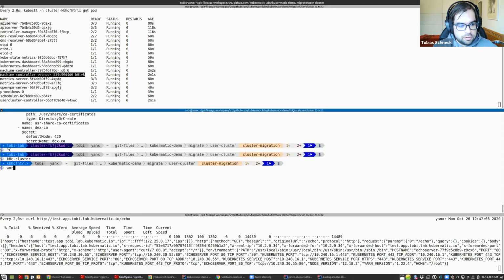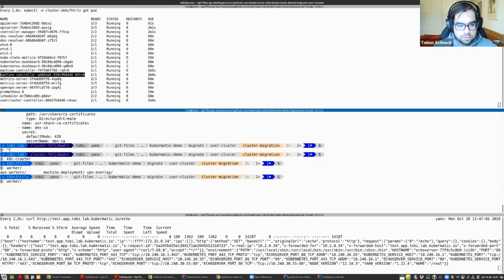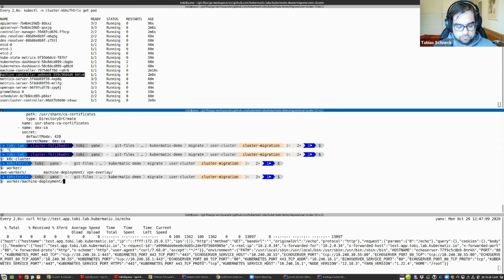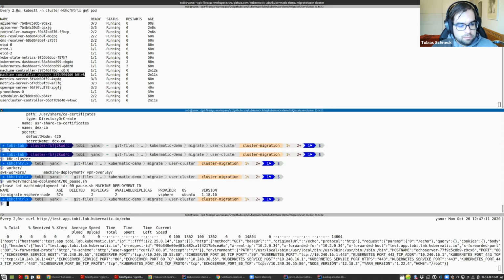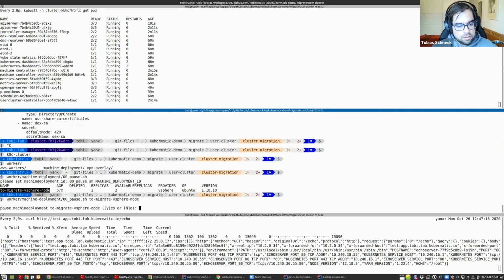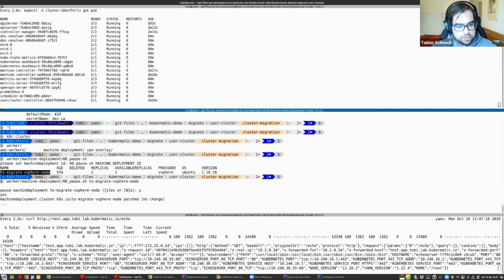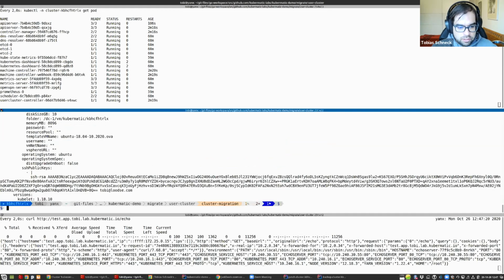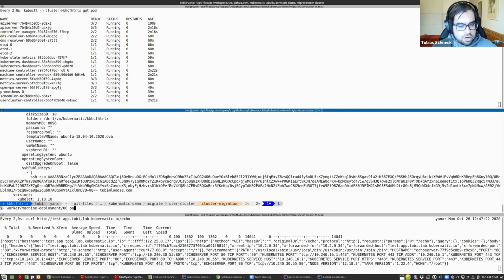So worker machine deployment pause, so that we don't upgrade all these machines. And yes, pause, done.